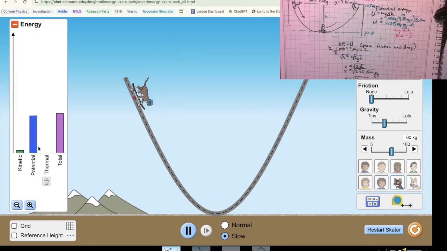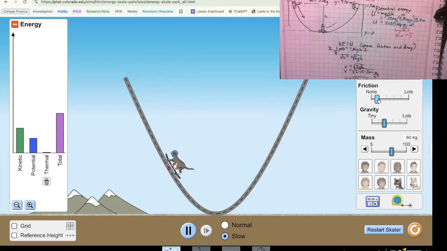When the cat's up at the top, at the very tippity top right there, all of his energy is potential. I'm going to let him go down to the bottom. There's a little lag, but down here at the bottom, all of his energy is in the form of kinetic energy, and it just goes back and forth basically forever without any friction. Right here, we see the thermal energy is 0. There's no thermal energy because I didn't set any friction.